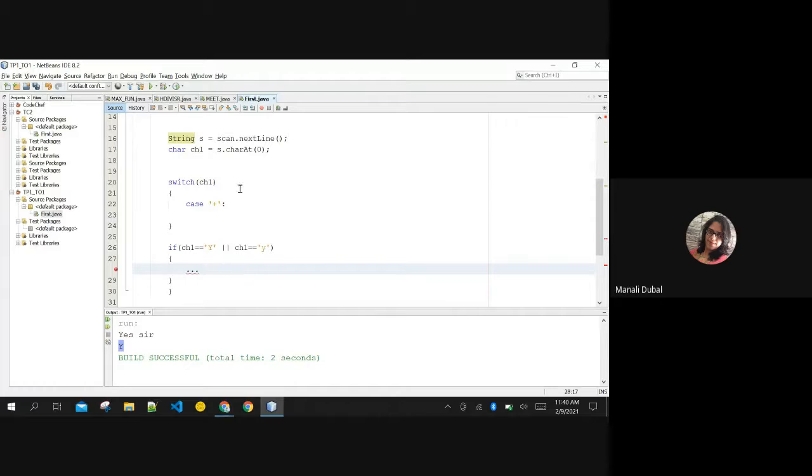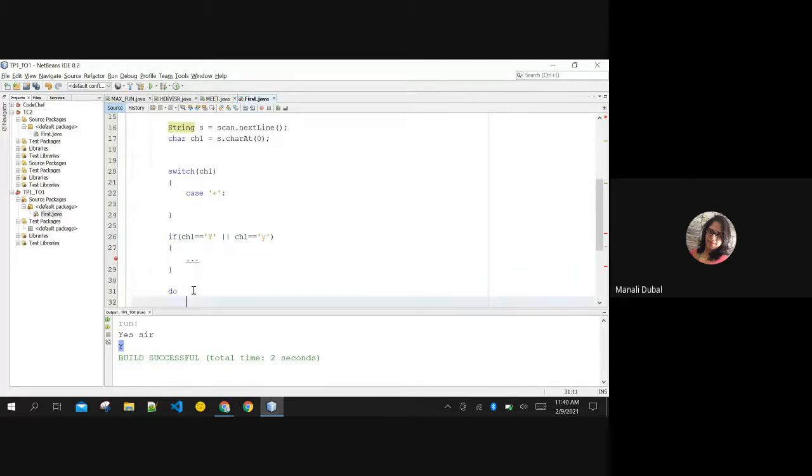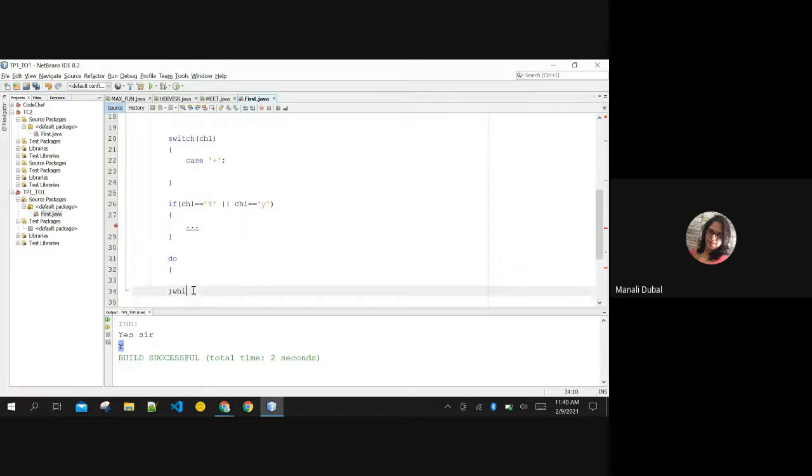Or you can put this in the termination condition of some while loop also. In do while also you can use it like this. Do these steps: show the menu to the user, again ask for some input, whether he is asking to see the menu or not. If he's saying Y or capital Y, then repeat the menu again. In that case also you can use this.